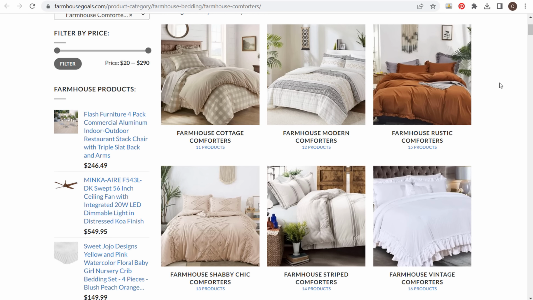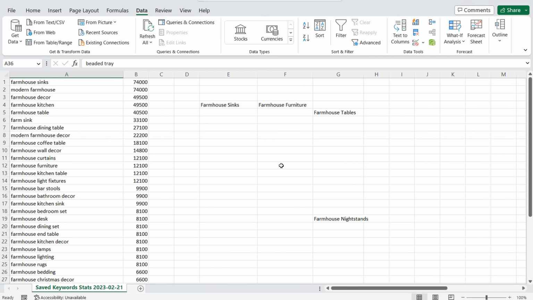And that's the ultimate goal of SEO keyword research. And it does come down to keeping a very, very organized SEO keyword research list, which takes hours and days and weeks to create. So generally what I'll do is I'll start with something like farmhouse sinks, come up with a list of keywords underneath.